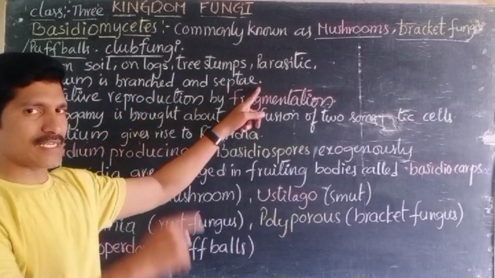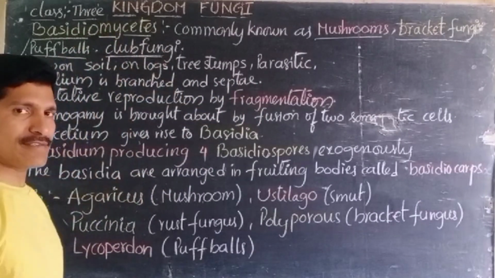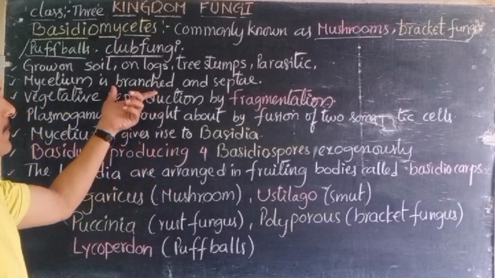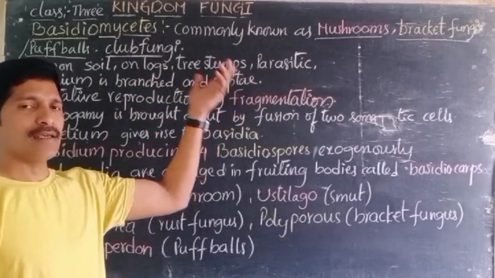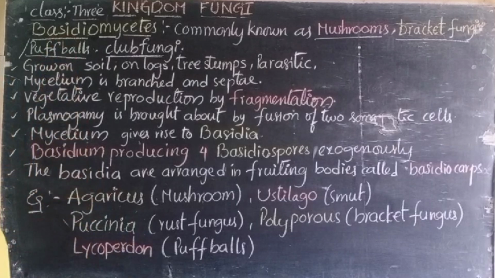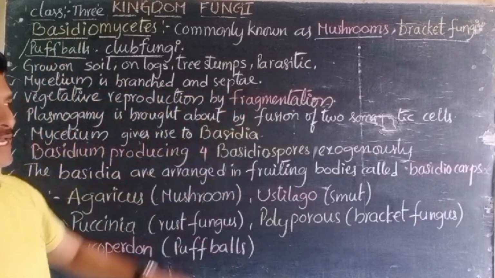Previously we discussed the Ascomycetes, before the Basidiomycetes. Ascomycetes also have the same kind of structure, branched and septate. The same character is transferred to the Basidiomycetes also. Mycelium is branched and septate.